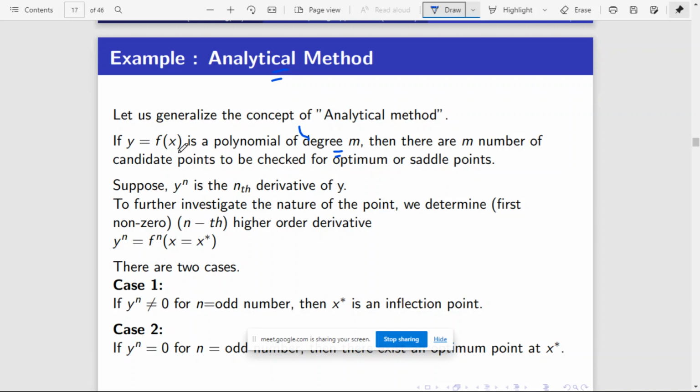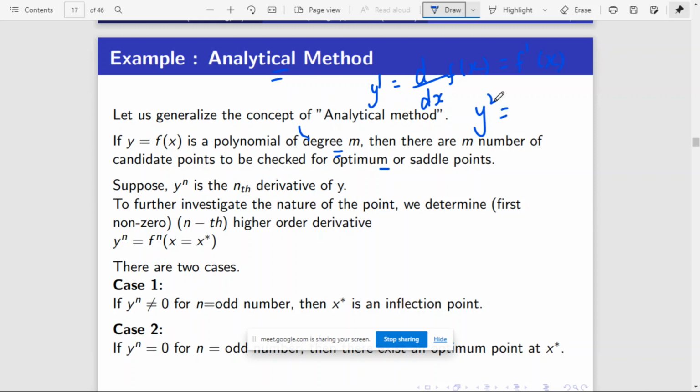f of x, a polynomial function of degree m. Then there are m number of candidate points to be checked for optimum or saddle points. What we do is take derivatives. This is the initial function, and we take derivatives of different levels. For example, y1 is nothing but d by dx of f of x, the first level derivative. You can also say this is simply f dash of x, the first level derivative.